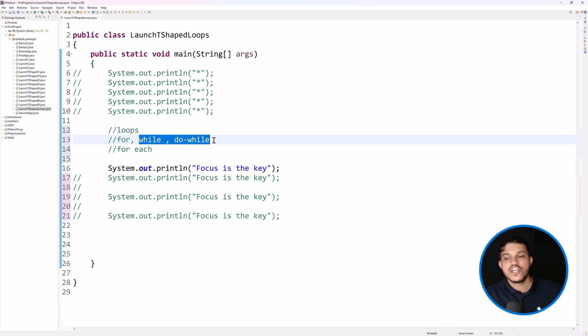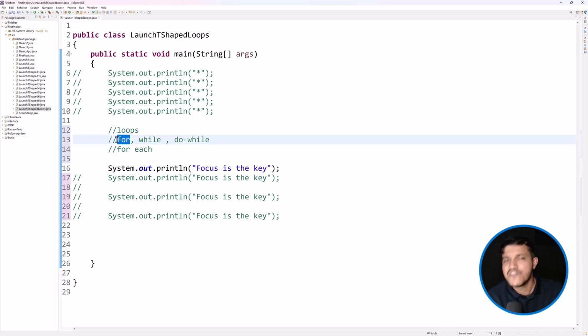Fine. So whenever you want to iterate or repeat a certain task for a finite number of times, easily you can go with the for loop. And maybe you want to repeat a certain task for an unknown number of times. Maybe you don't know. As long as there is data in the database, I want to fetch all of it. Keep fetching the records. Then easily you can go with the while loop.